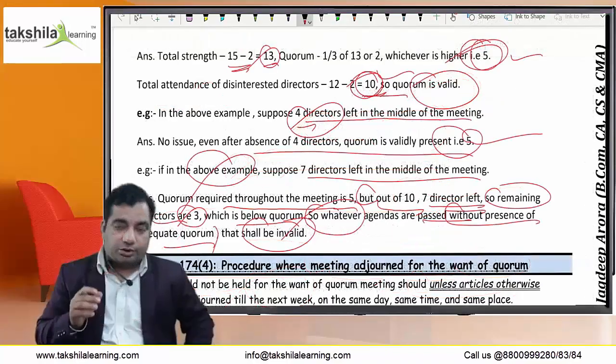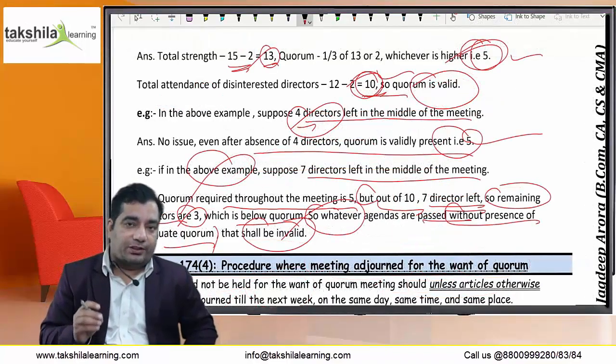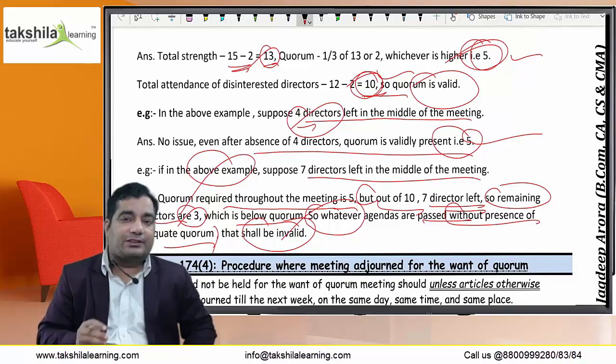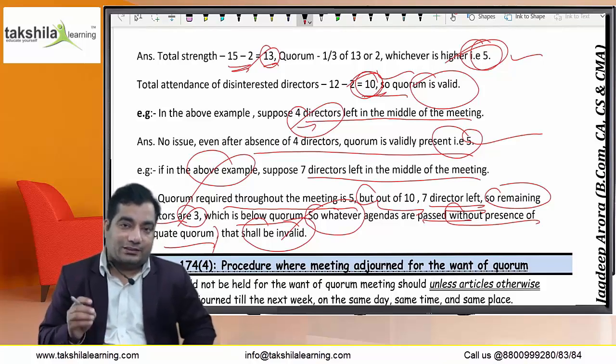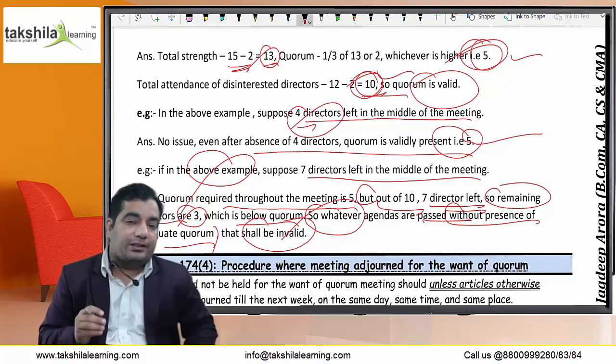So the simple point is that the quorum is 1/3 of total strength or 2, whichever is higher. Out of total strength, the directors who have vacated their offices or who have resigned from their post shall not be counted in the total strength. And the directors who are interested in the agenda shall not be counted in the quorum.